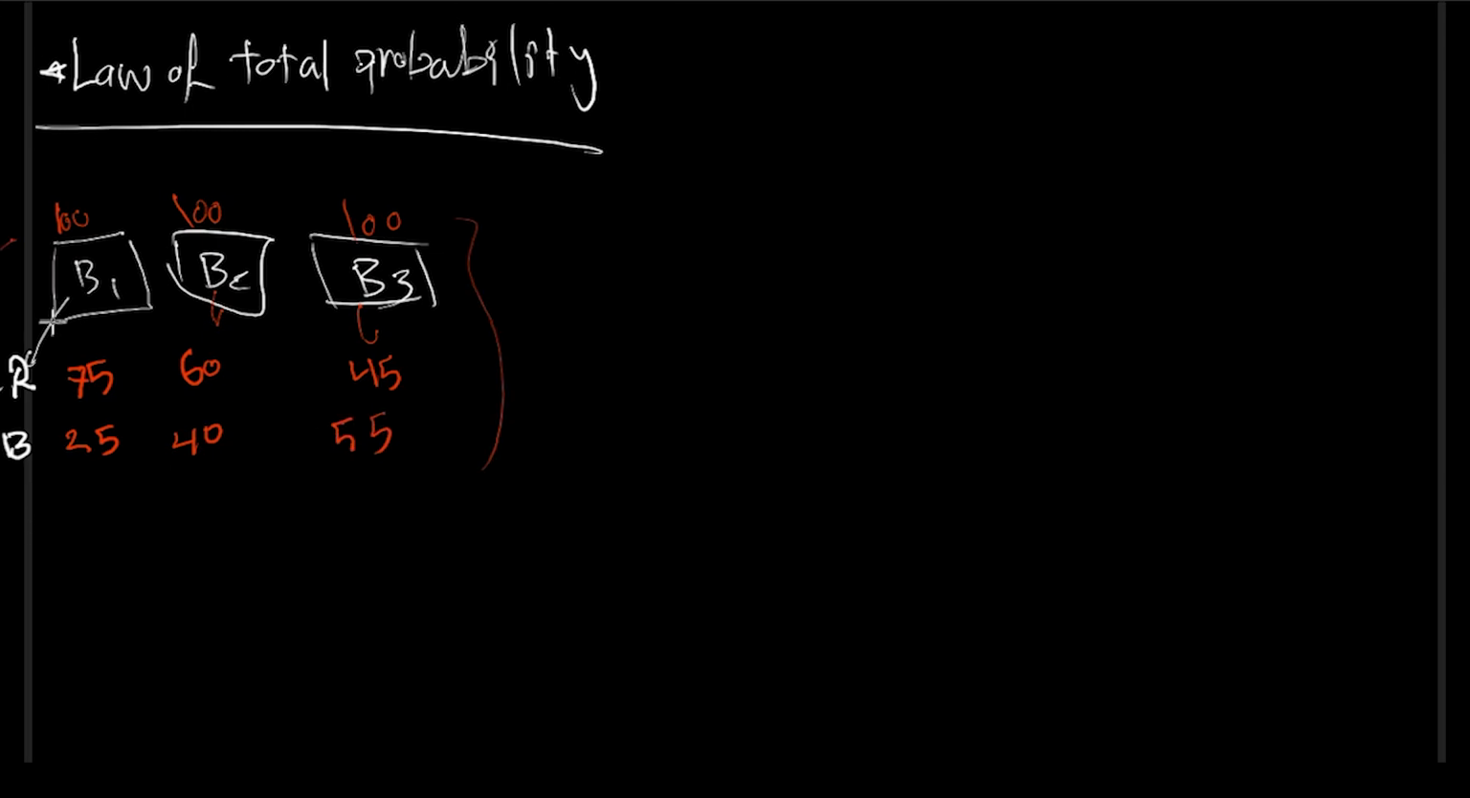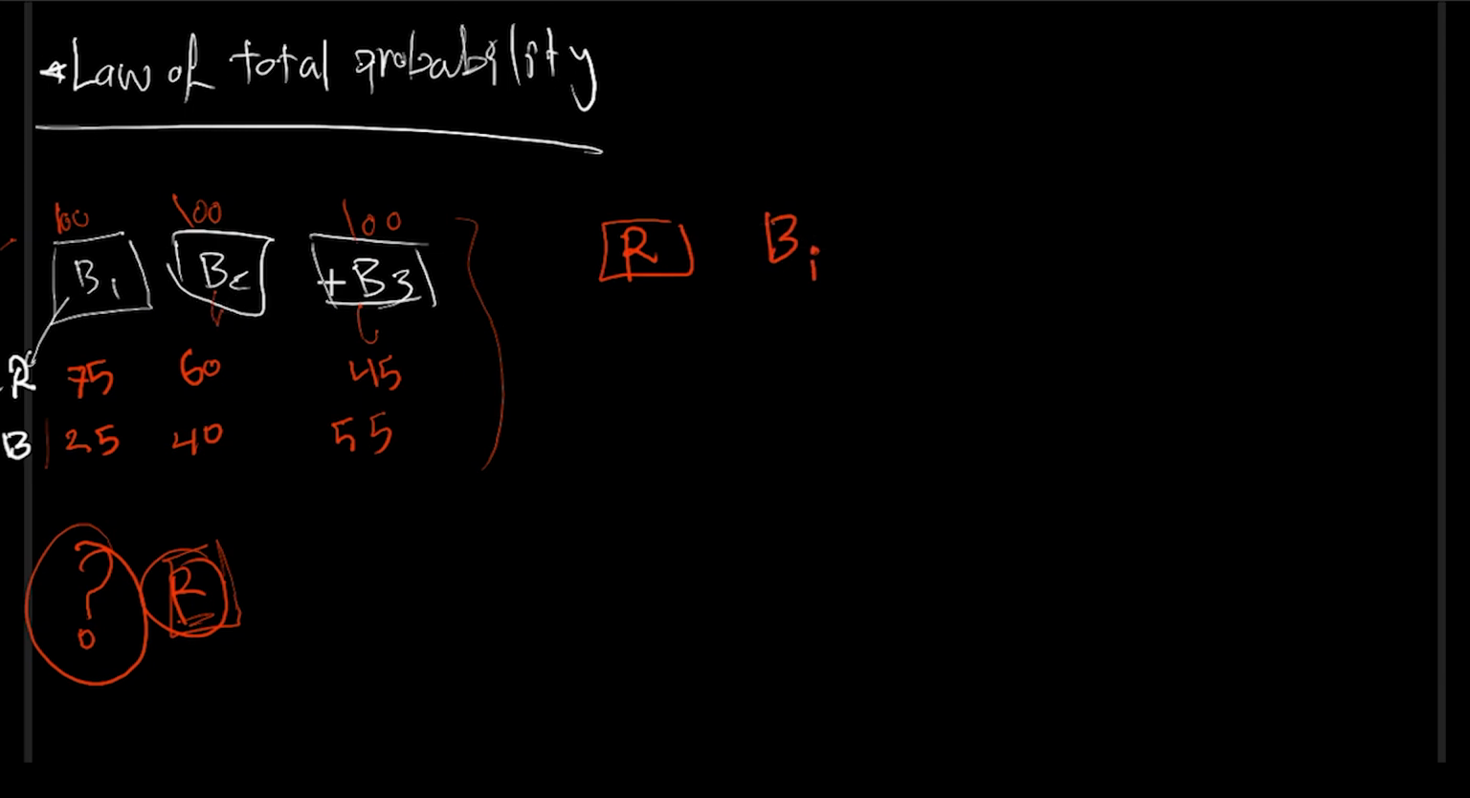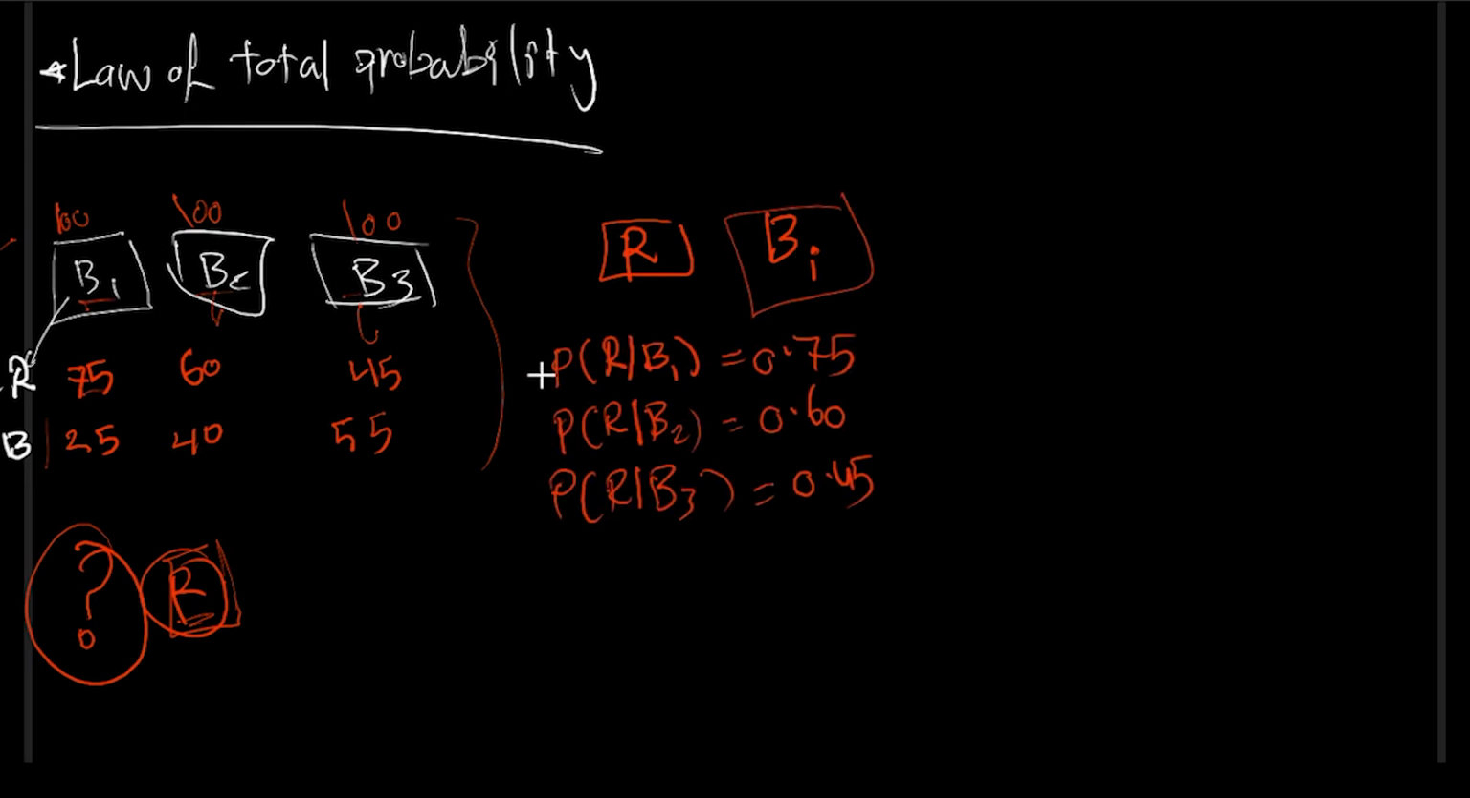Say I choose one of the bags at random and then I pick a marble also at random. What is the probability that the chosen marble happens to be a red color? Let's assume R here to be the event of choosing a red marble. B_i, where i can be 1, 2, or 3, is the event that I choose bag i. So we get this probability of choosing a red marble, given a condition of being B1 or B2 or B3. Now the question is, what is the probability of R?